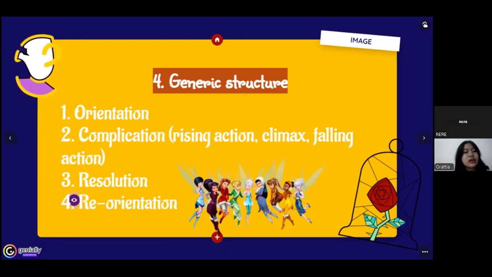Last is the reorientation. The final part of narrative text structure usually contains a conclusion, a moral message or moral value, or a change in a character's character at the end of the story. This reorientation is optional because it does not always have to be present in a narrative text.